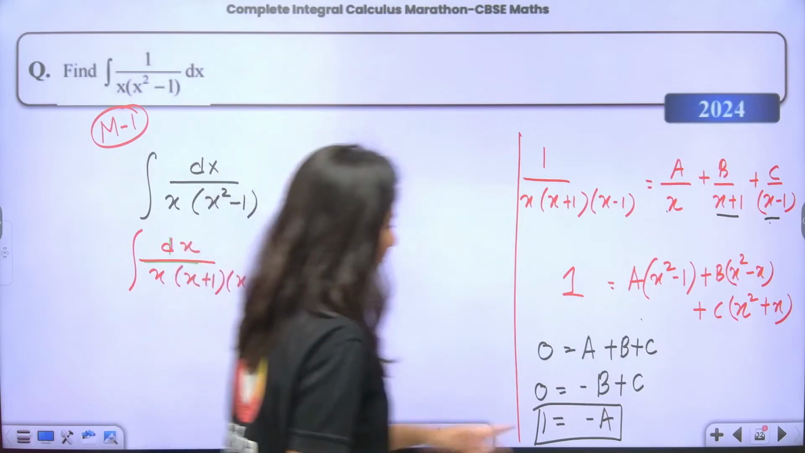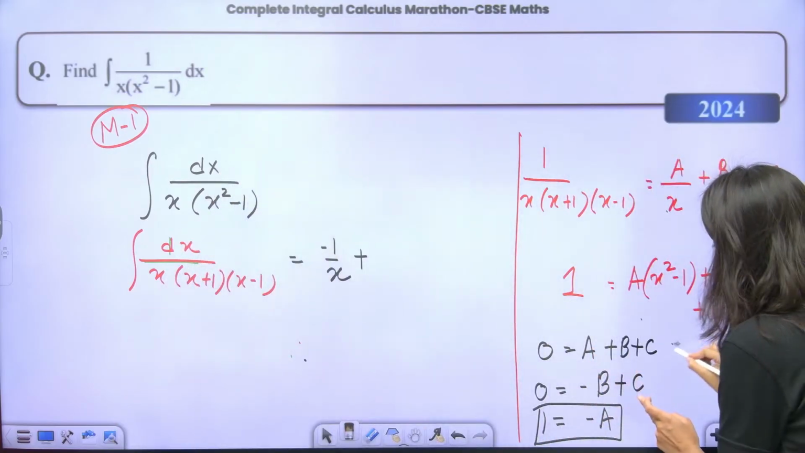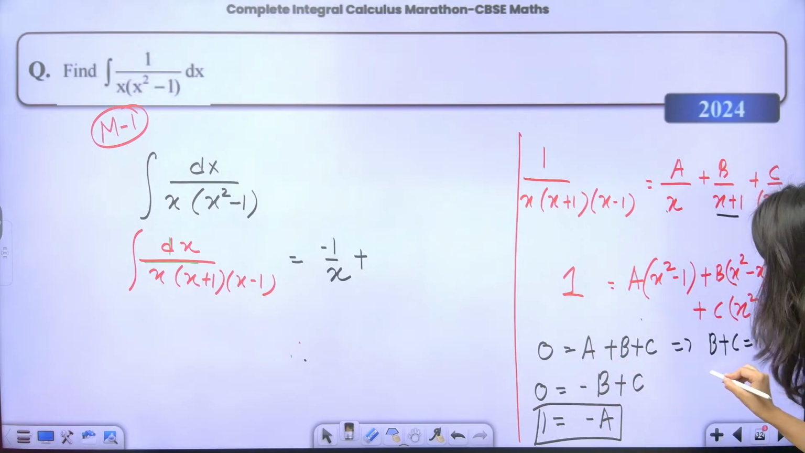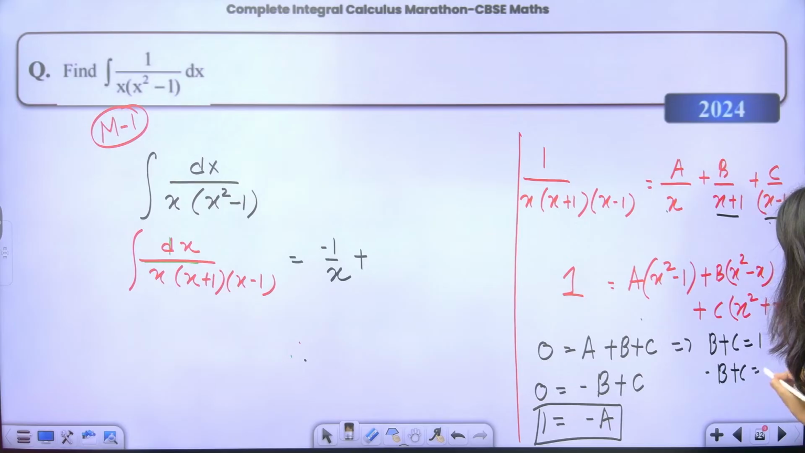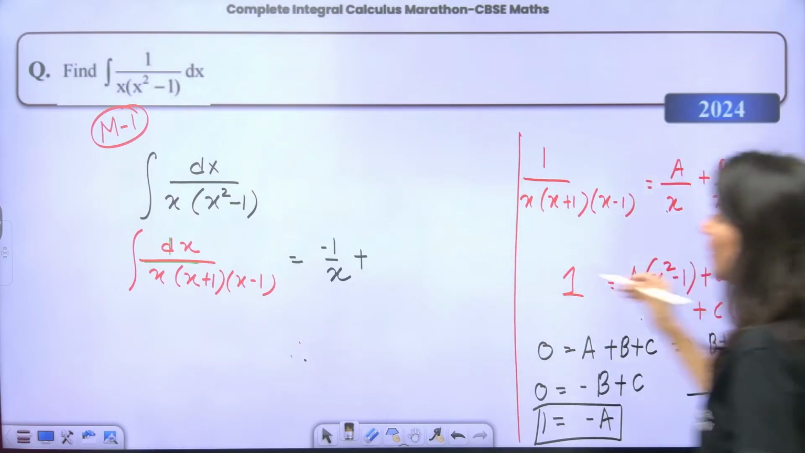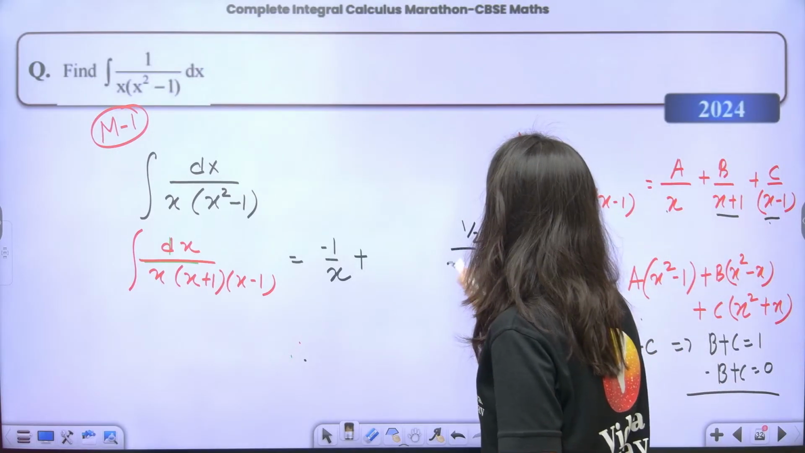Plus, if a is minus 1, so this is going to give you b plus c is equal to 1, and minus b plus c is equal to 0. If you add these two, 2c is equal to 1, so c is half. So this is half upon x minus 1.